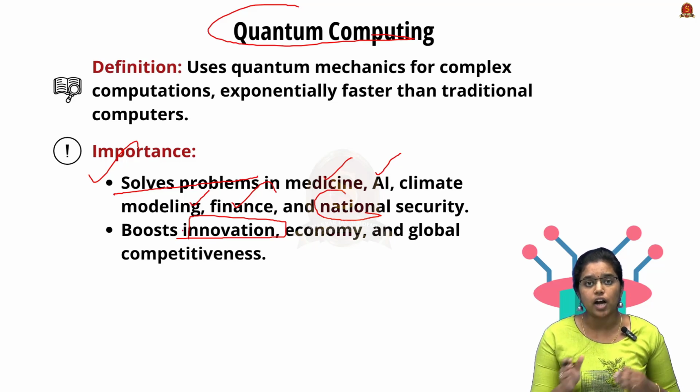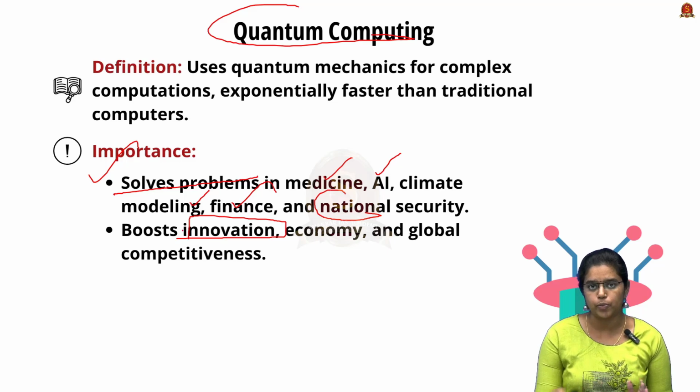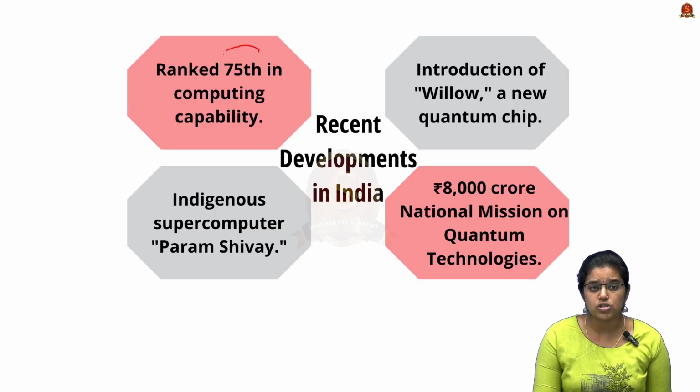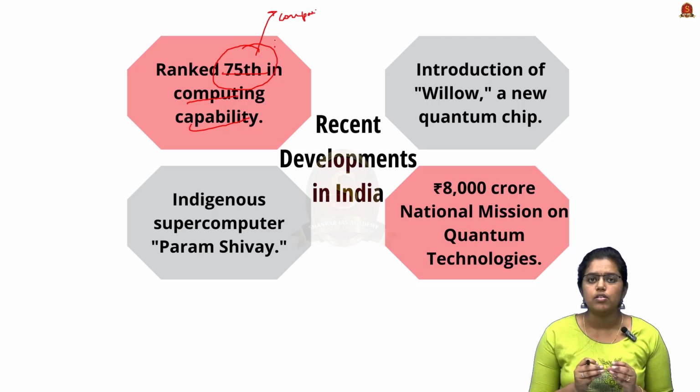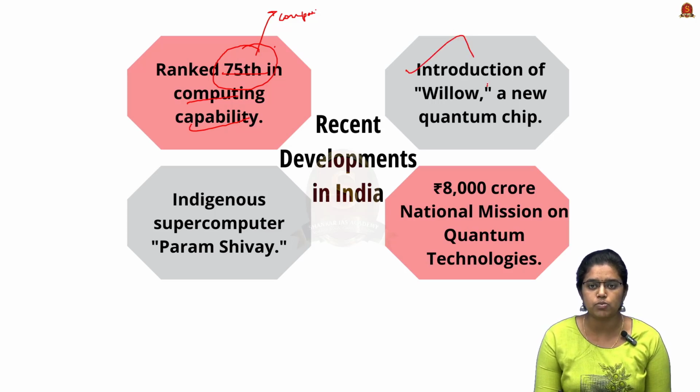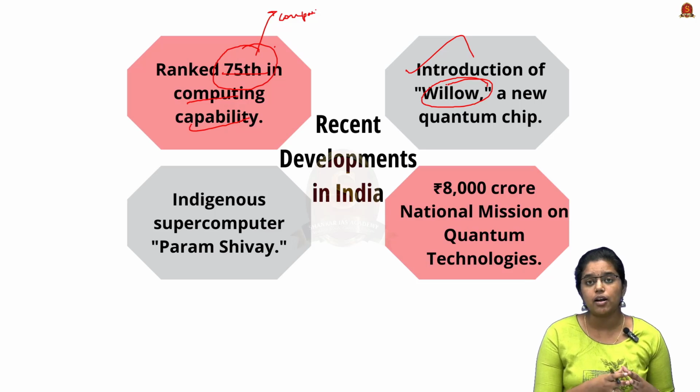Now let's see what is the condition of India in quantum computing. Actually, we rank almost 75th in quantum computing capability, which is comparatively low with other countries. Even though a few innovations are coming up, it is not sufficient considering the masterminds that we have in our country. Recently a quantum chip called Willow was introduced, and this Willow chip has the efficiency to solve problems much faster than the current existing systems.